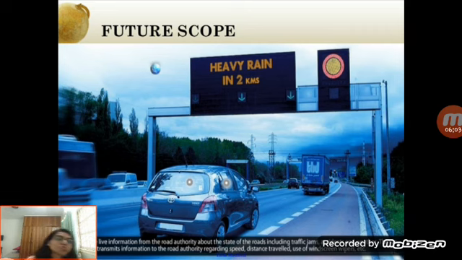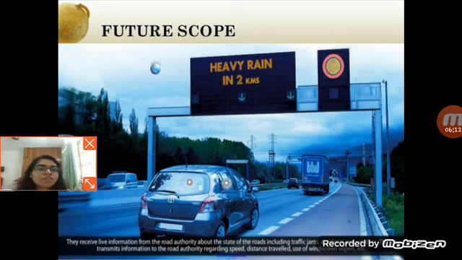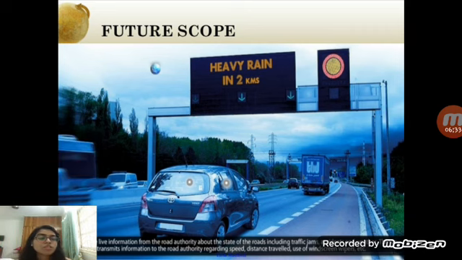So what is the future scope of wireless sensor network? It can be used in vehicles. They can receive live information from the road authority about the state of roads, including traffic jams, accidents, and weather. The car transmits information to the road authority regarding speed, distance traveled, use of windshield wiper. So for the future scope, if you want to see whether heavy rain can occur at a distance of 2 kilometers or not, this network system will be very helpful. This is just one example where we can see the scope of this technology in future.